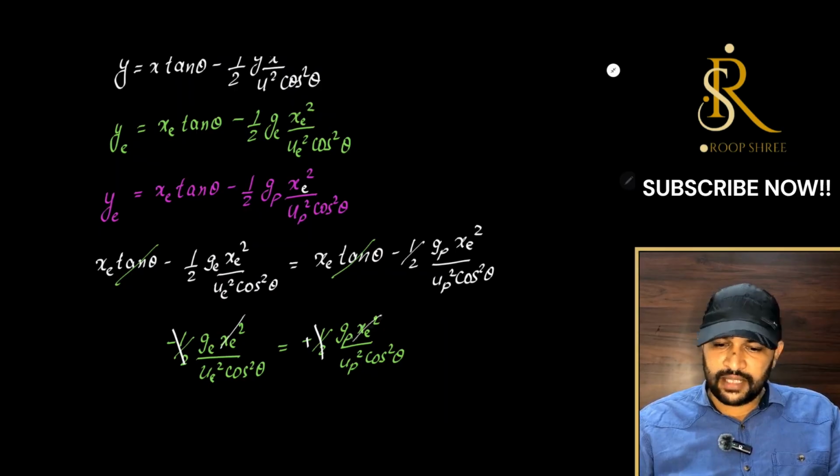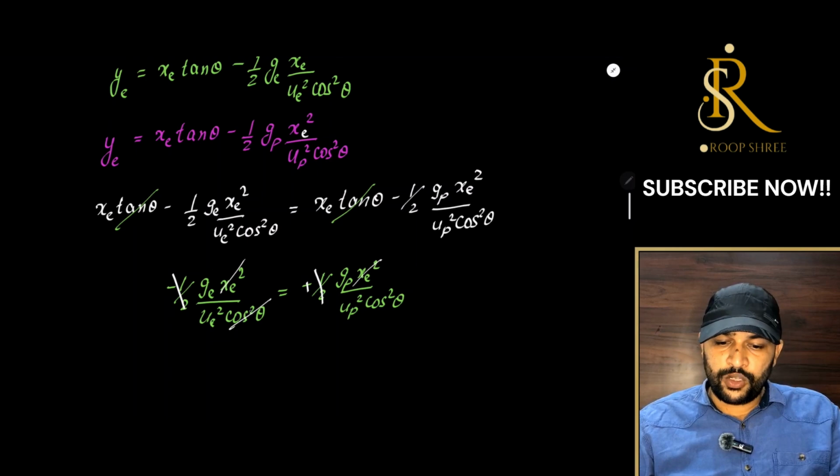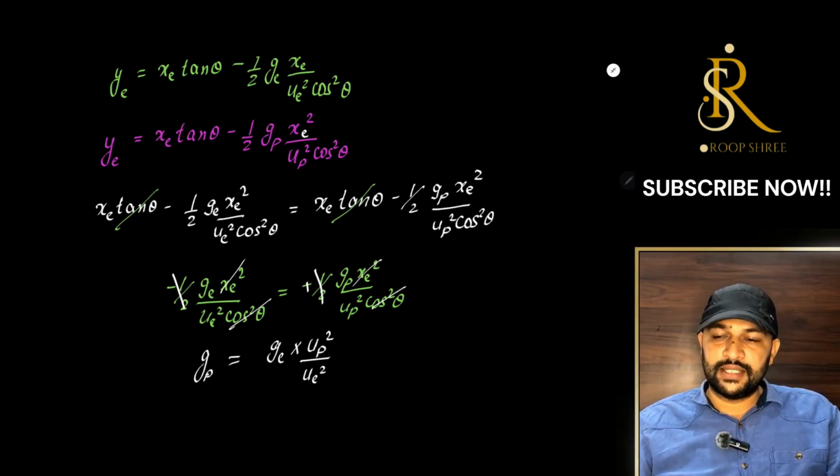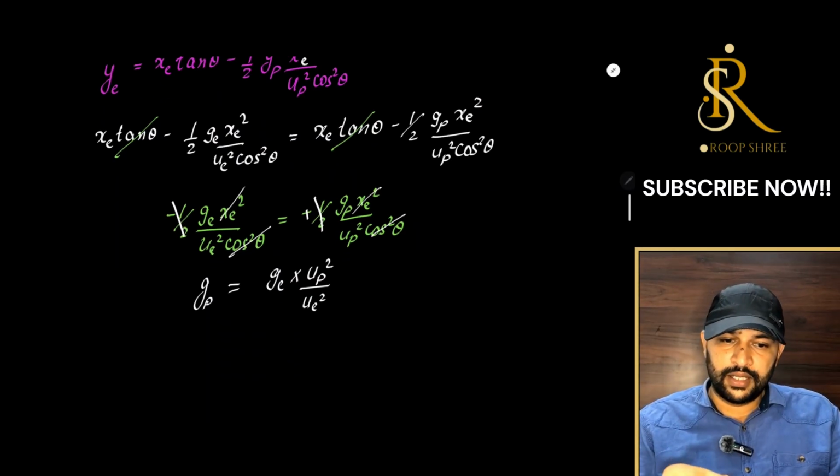Xe square will cancel out because x and y coordinates are same, that's why the path is equal. And cos square theta will be equal to cos square theta. Now gp we can rewrite it as, let's cross multiply, so we will be left with ge into up square upon ue square.